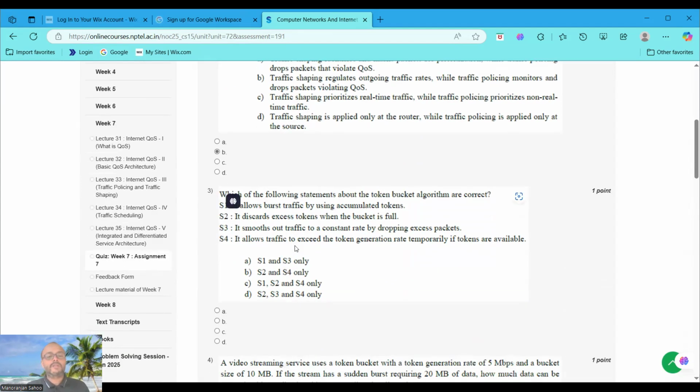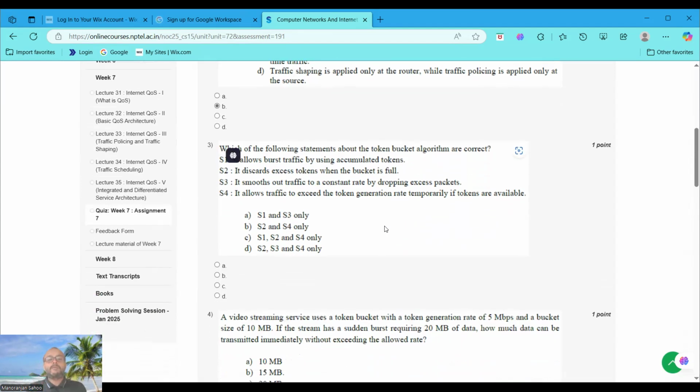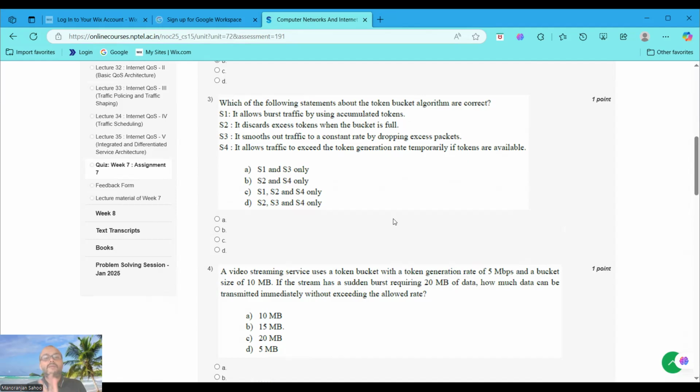Now, moving to question number 3. Which of the following statements about the token bucket algorithm are correct? The token bucket algorithm allows burst traffic by using accumulated tokens. It is a correct statement. S1 is correct. S2, it discards excess tokens when the bucket is full. Correct. S3, it smooths traffic to a constant rate by dropping excess packets. It is a false statement. The last option, S4, it allows traffic to exceed the token generation rate temporarily if tokens are available. It is a correct statement. So here option C, S1, S2 and S4, is the right answer except S3. Got it? Except S3.